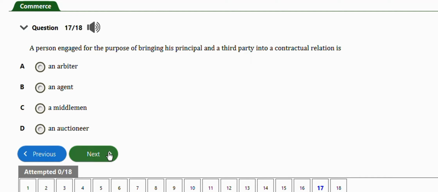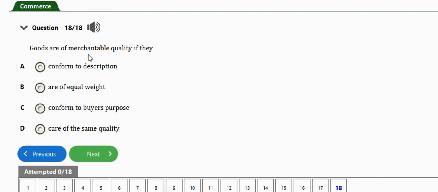Last question for this video is this one. It says goods are of merchantable quality if they conform to description, are of equal weight, conform to the buyer's purpose, or are of the same quality. The right answer is option C, if they conform to the buyer's purpose.